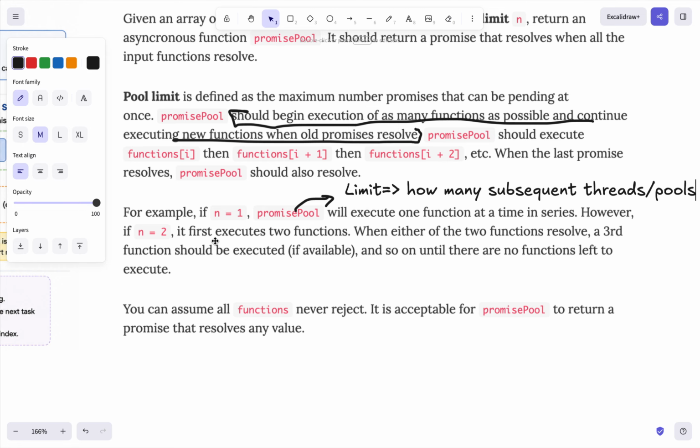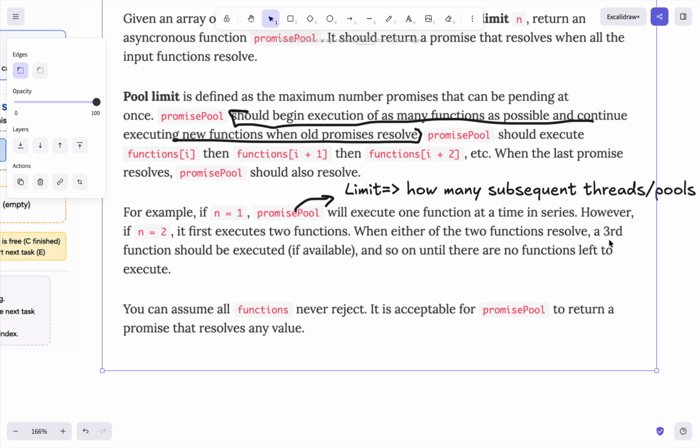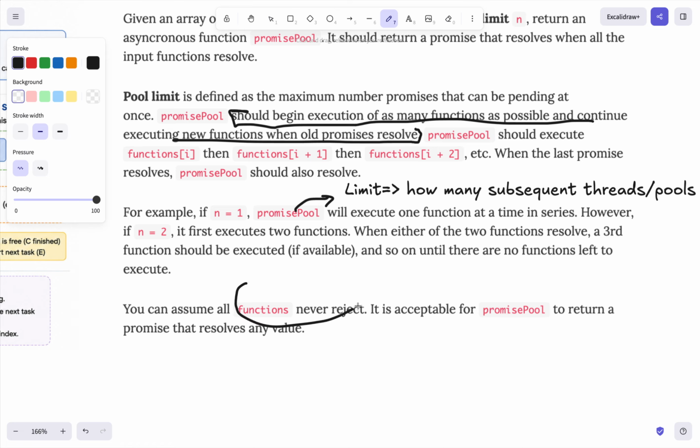However, if n is equal to 2, it first executes two functions. When either of the two functions is resolved, a third function should be executed, and so on until there are no functions left to execute. You can assume all functions never reject, which means every promise will be fulfilled. It is acceptable for promise pool to return a promise that resolves to any value.